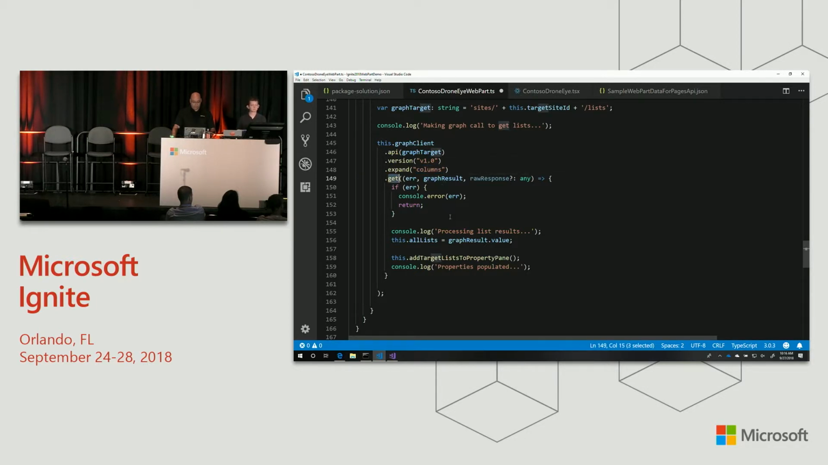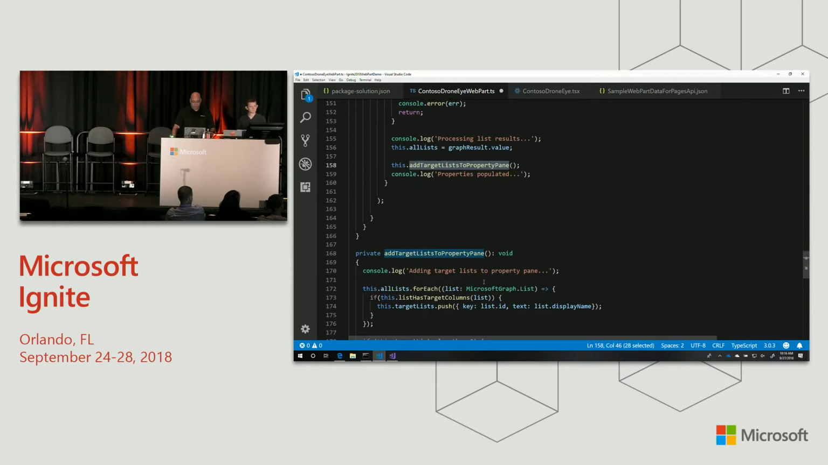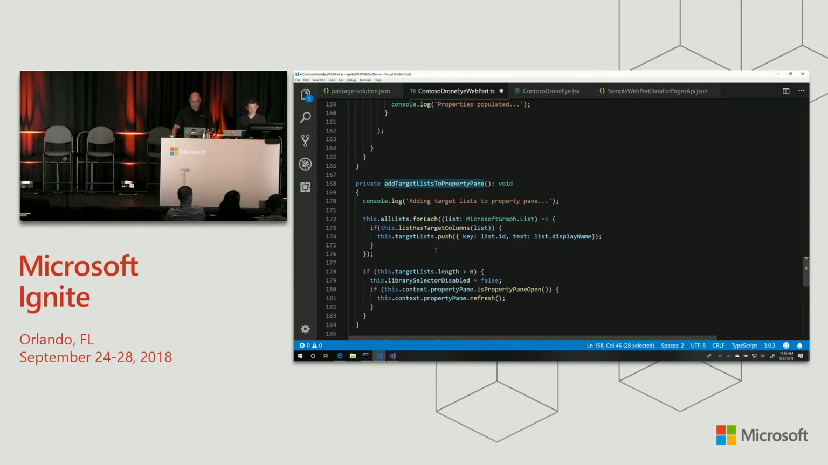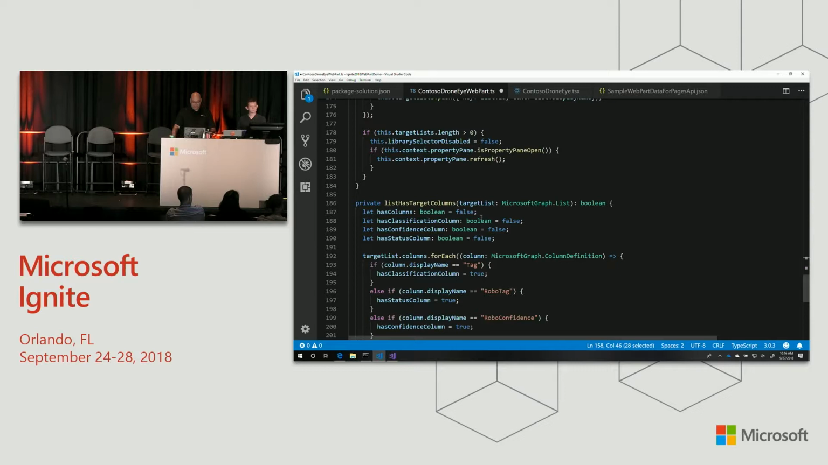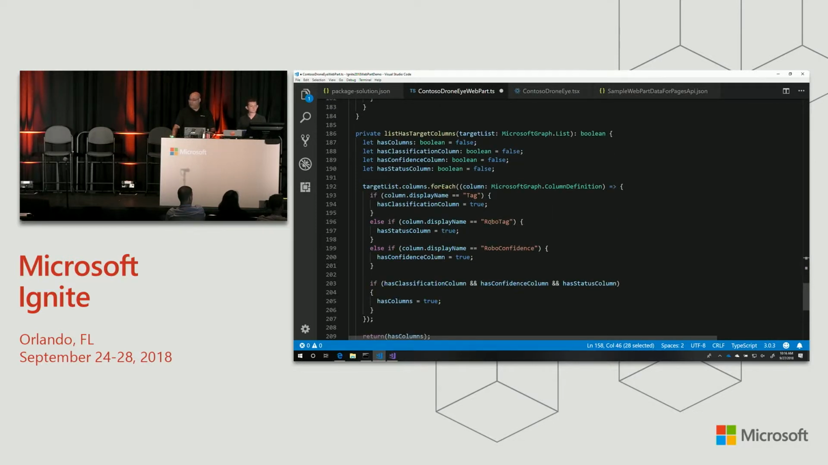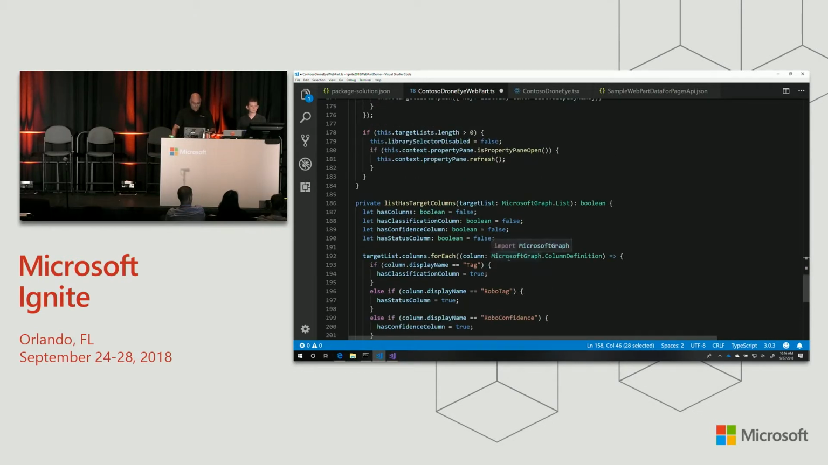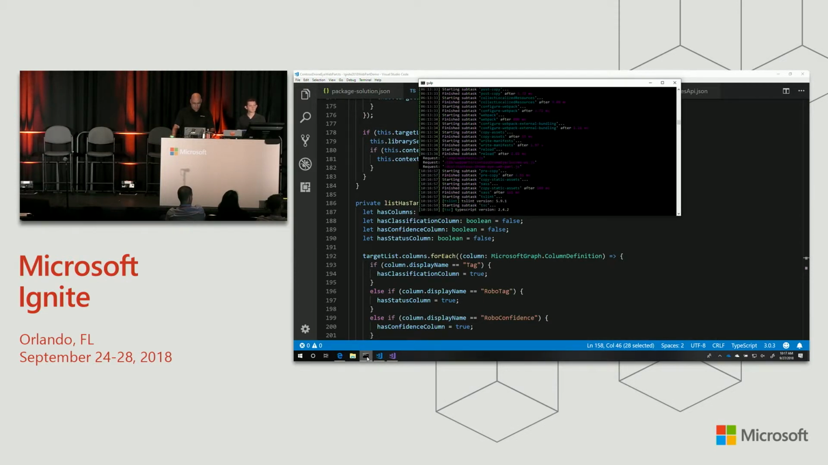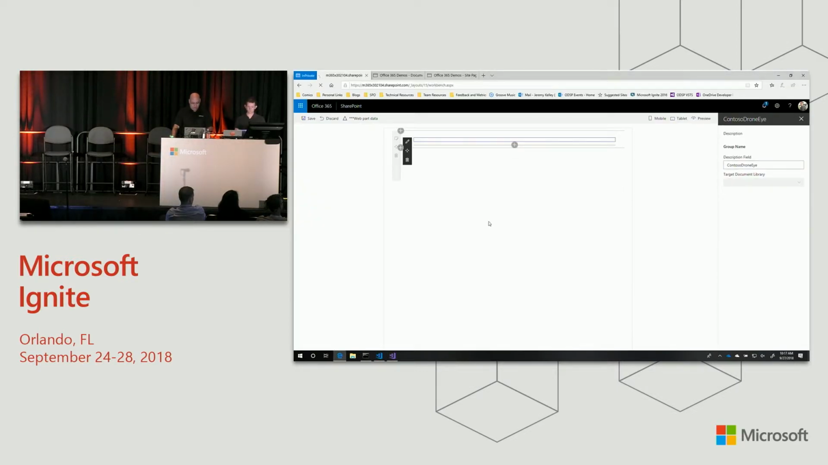It's going to come back as the graph result. And then we have a helper function here, which is just going to loop through the results, push them into a list, and then check whether they have the tag, the robo tag, and the robo confidence. So if I save this file now, we'll check and make sure that Gulp has gone ahead and built. We should be good. We'll come back over to our workbench.